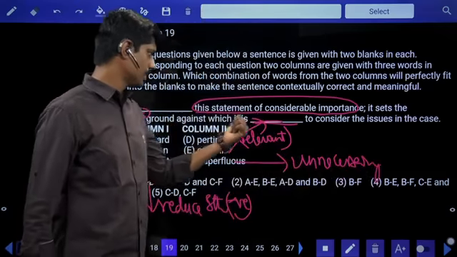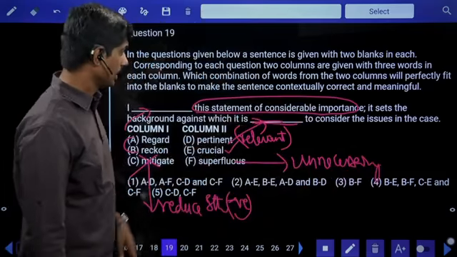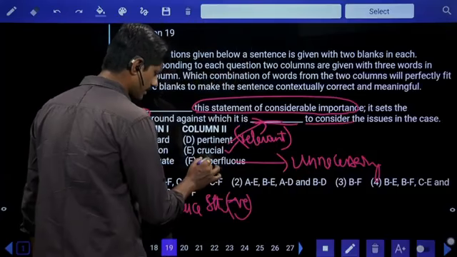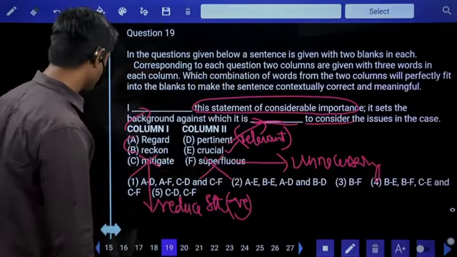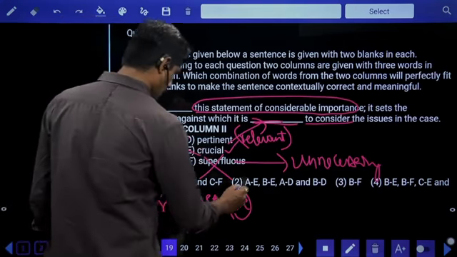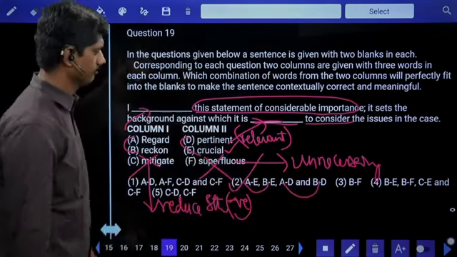Background against which it is dash to consider the issues. In this case, we need to consider dash the issues. Can we use superfluous, unnecessary, to consider? No. It is relevant to consider or crucial to consider. A, B, D, E both are possible. So A, B, A, D, B, D. Second option is the right answer.